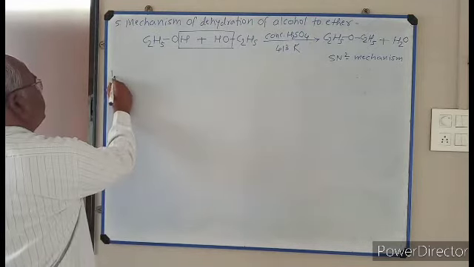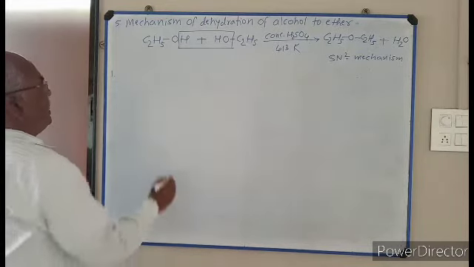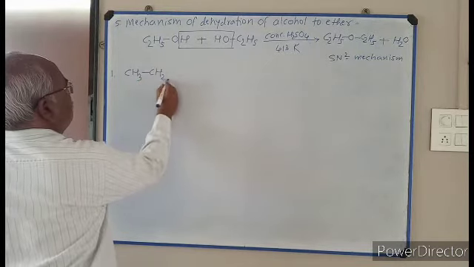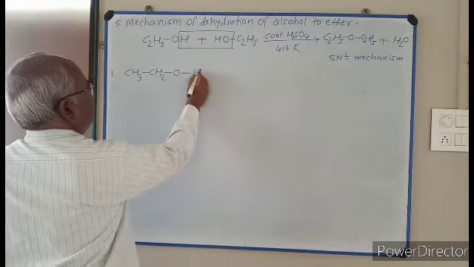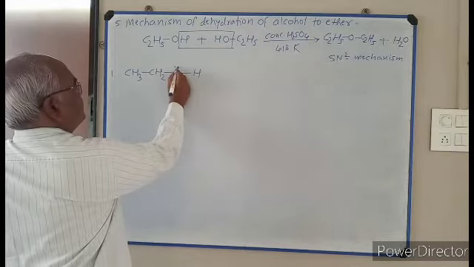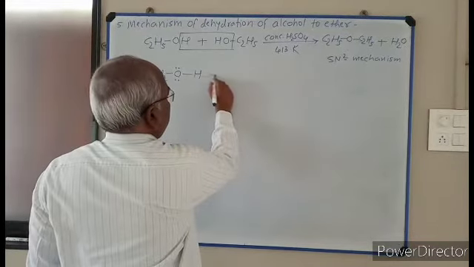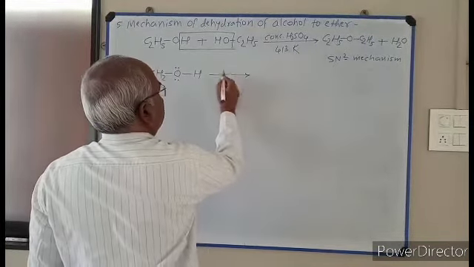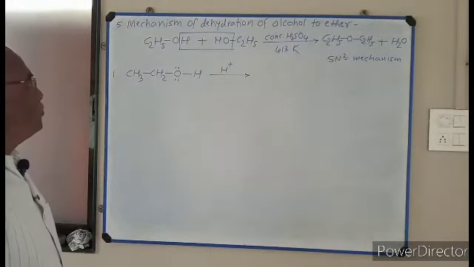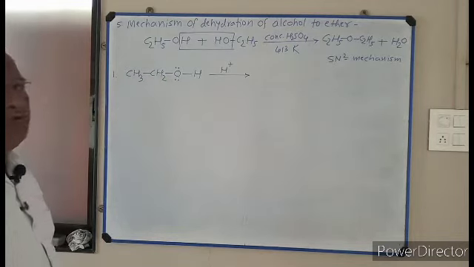First, I write number 1. Instead of writing C2H5, I write CH3CH2OH. This is ethyl alcohol. The oxygen atom carries 2 lone pairs of electrons. Concentrated H2SO4 supplies H plus ion, that is a proton, and protonation of this alcohol takes place.